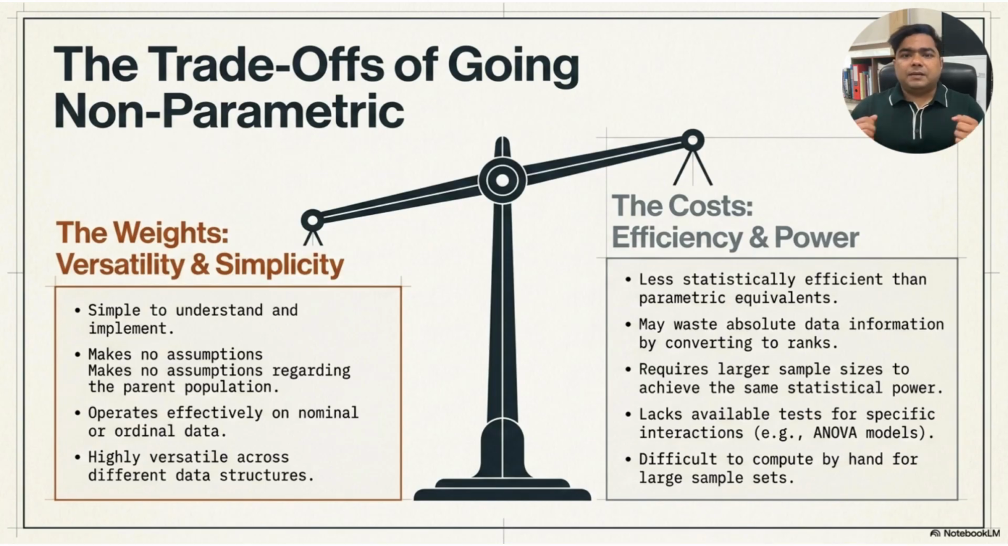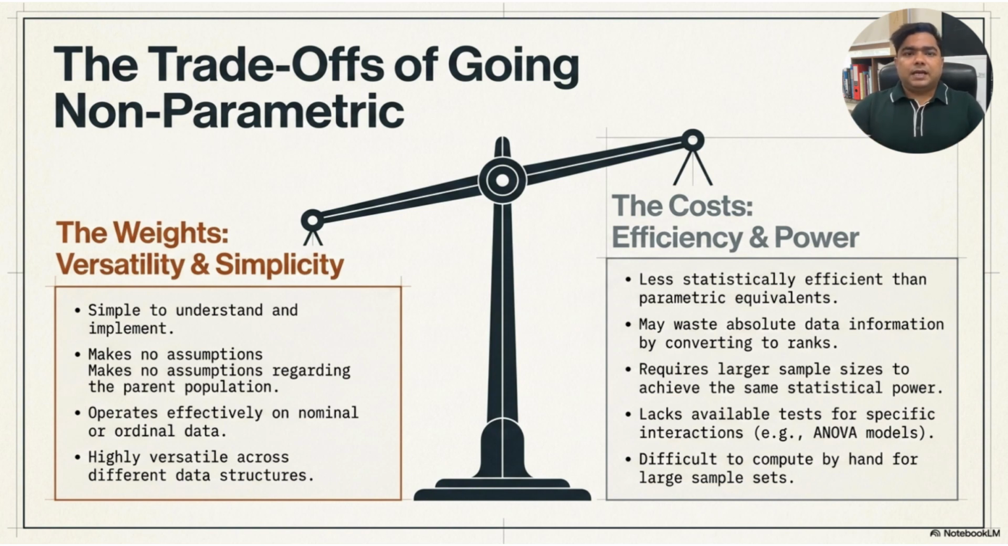This slide presents non-parametric testing as a balanced scale. On one side, we have the advantages. These are versatility and simplicity. Non-parametric tests are usually simple to understand and apply. They do not require complicated sampling theory. They do not make strong assumptions about the parent population. They can operate effectively on nominal and ordinal data. They are also useful when sample sizes are small or when data is difficult to measure exactly. For example, if we only know whether a treatment improved or did not improve a patient's condition, we can still analyze the data using a non-parametric approach.